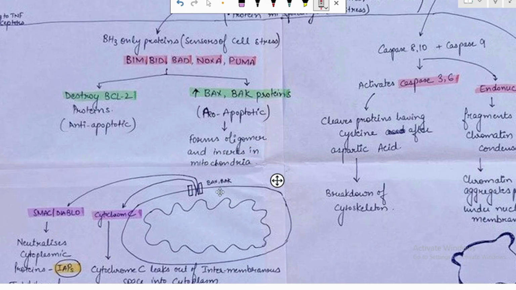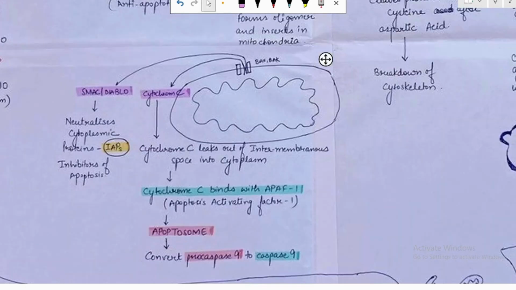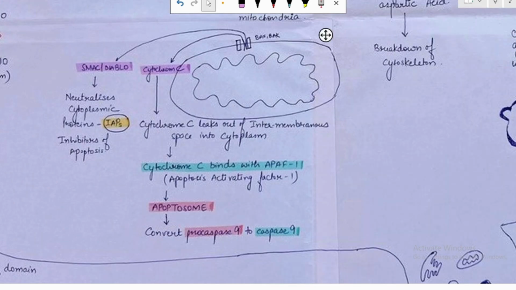These proteins will form an oligomer, and that will get inserted into the mitochondria, forming a pathway through which two proteins will leak out of the intermitochondrial space, that is the cytochrome C and SMAC and Diablo. Since cytochrome C will leak out of the mitochondria, this cytochrome C will leak out of the intermembranous space into